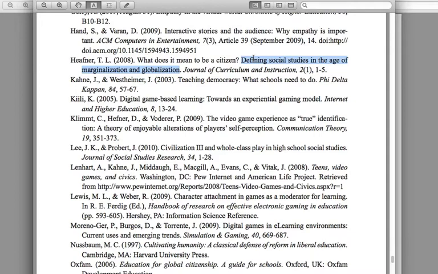So if the Hefner article here is really good and I really like where it's going, I can do this again and go into their bibliography and see what's in there. Hopefully this is helpful to you.